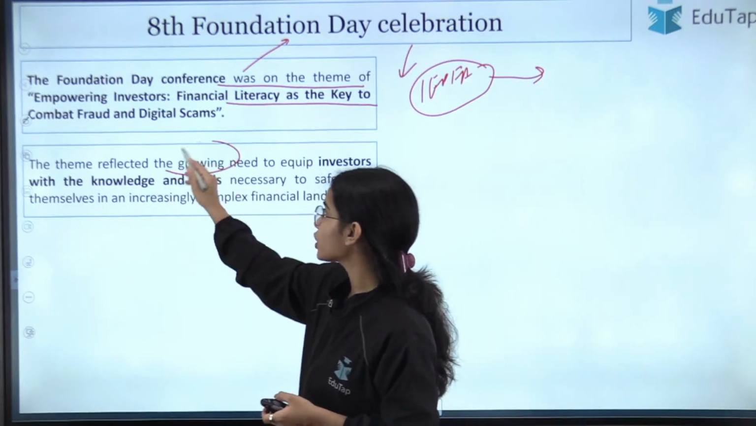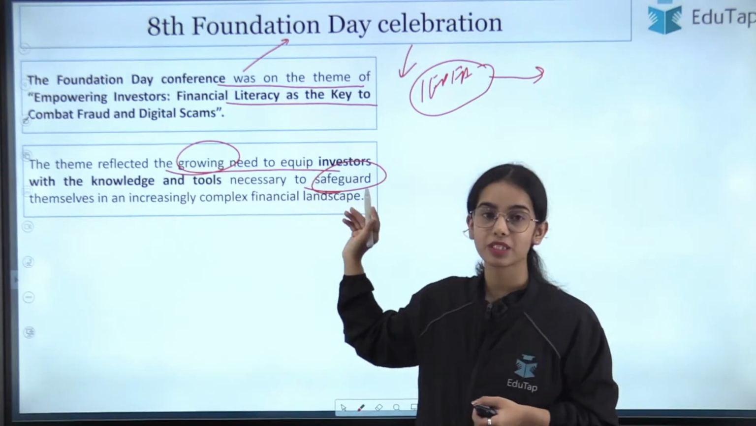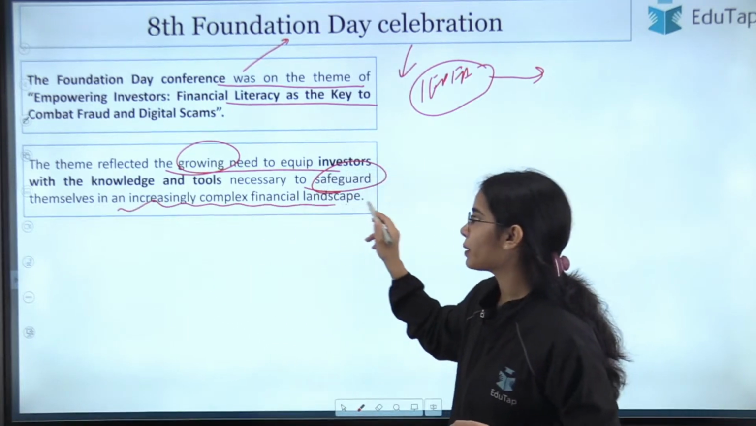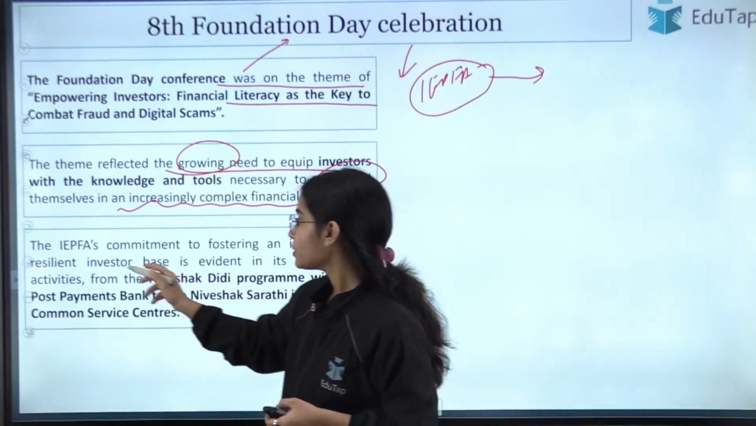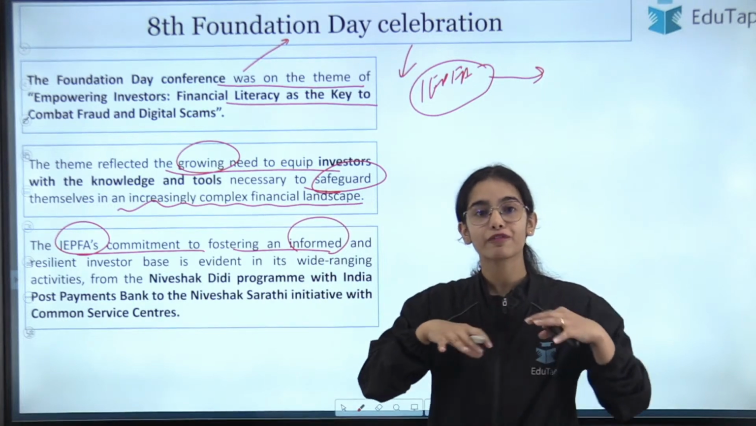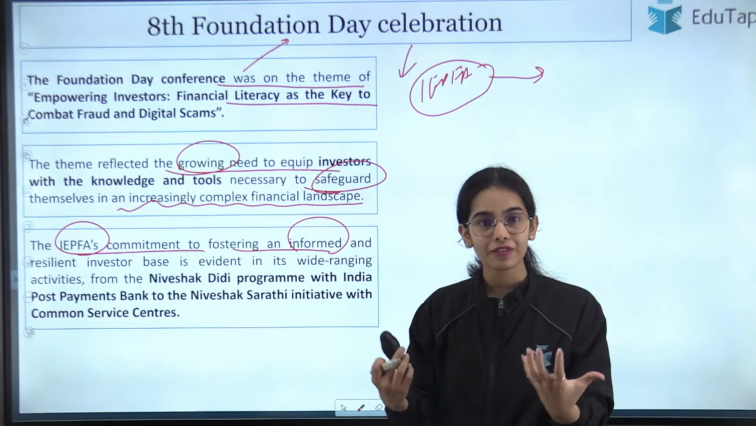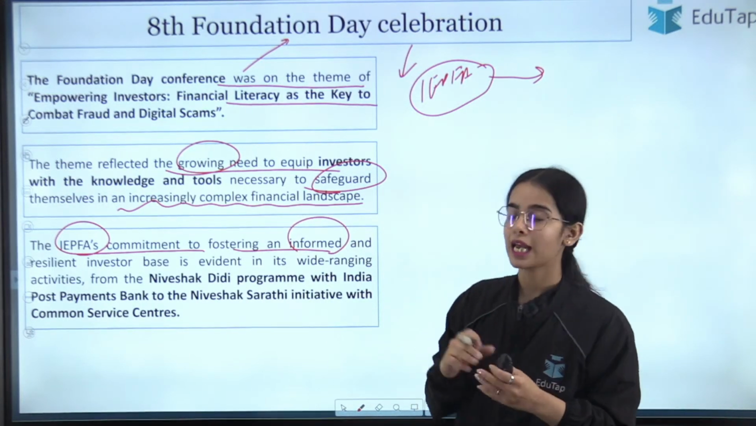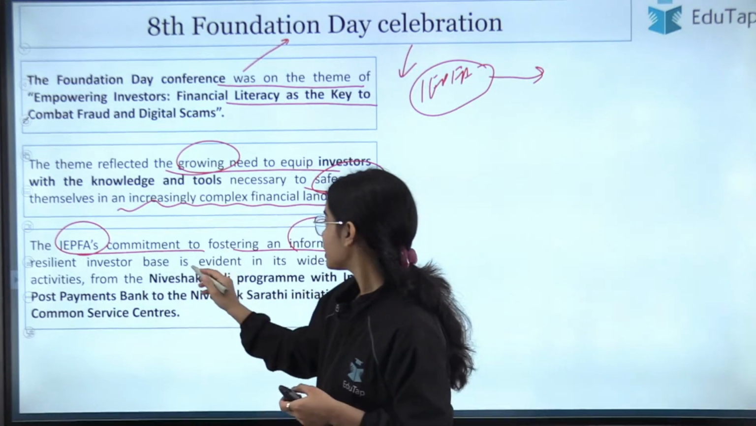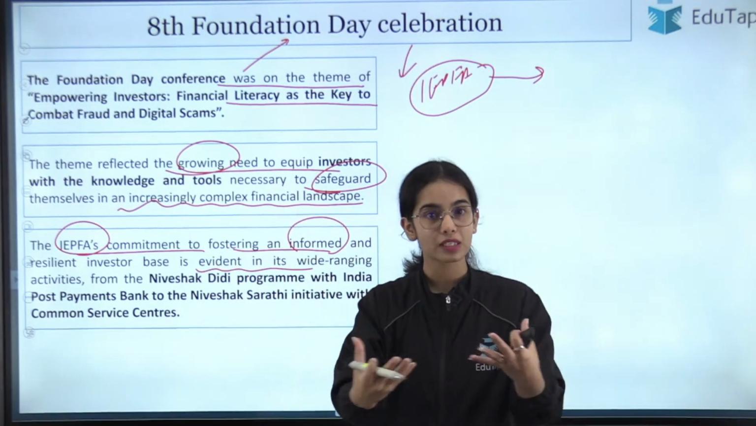Now the theme reflected the growing need to equip investors with the knowledge and the tools necessary to safeguard themselves against fraudulent activities in an increasingly complex financial landscape. The IEPFA's commitment is to fostering an informed and resilient investor base. So the investor base should be knowledgeable and informed, should have awareness about what they should and should not be doing, and should be aware about the frauds that can happen. So this is evident. Now, how has the IEPFA taken action to make investors aware?